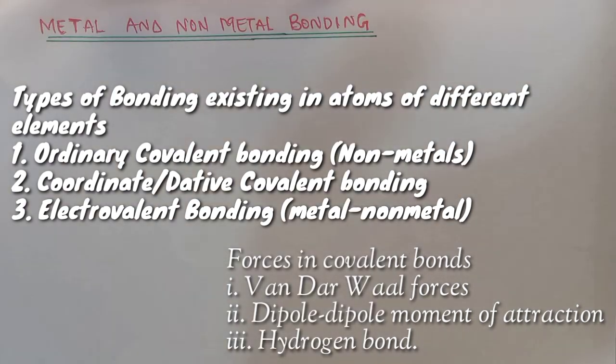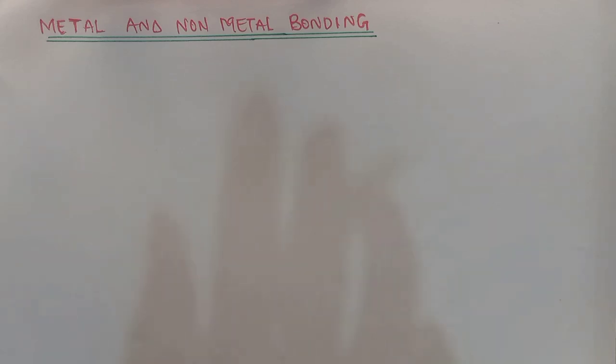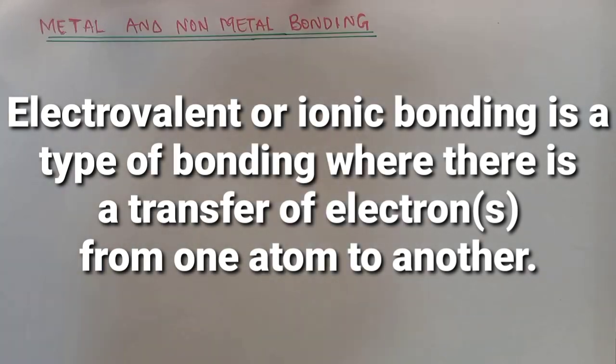Now we are going to further this bond in order to conclude our chemical combination by looking into metal and non-metal bonding. Here, metals are always ready to release their electron, and non-metals are always ready to accept the electron. They only share when they do not see any electron being released for free. So here we are looking into a transfer of electron from one atom to another. We can call this electrovalent. Electrovalent or ionic bonding can be defined as a type of bonding where there is a transfer of electron from one atom to another.